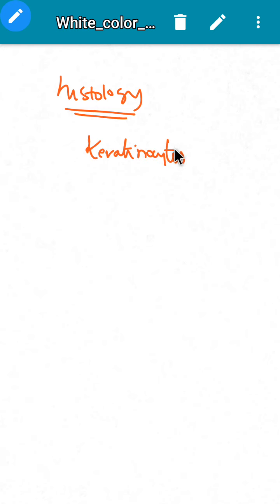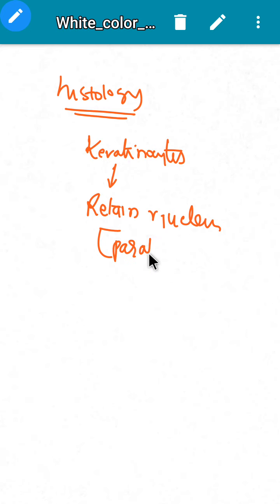These keratinocytes retain their nucleus. This retention of the nucleus in the newly formed keratinocytes is called parakeratosis. The second is absence of the stratum granulosum.